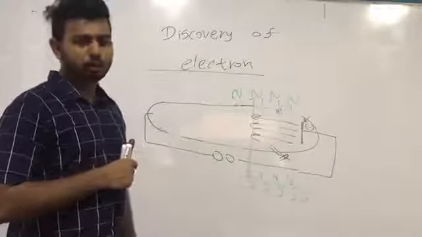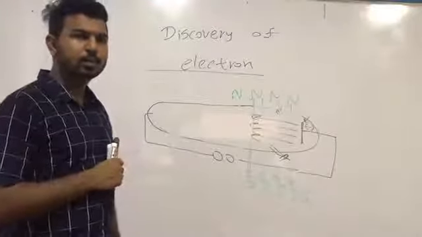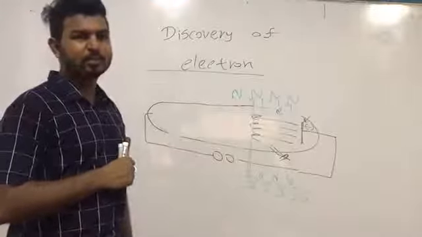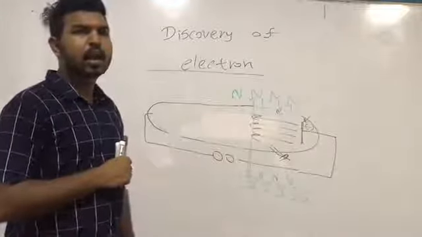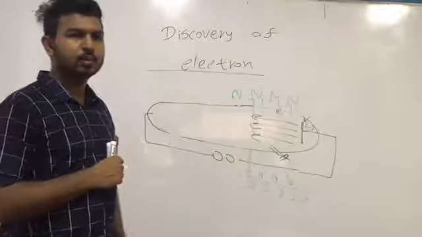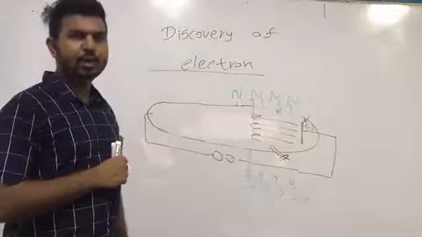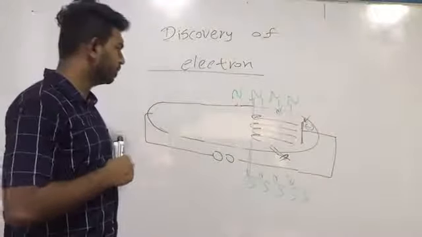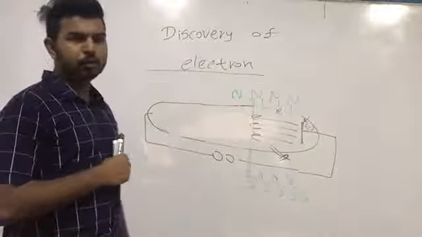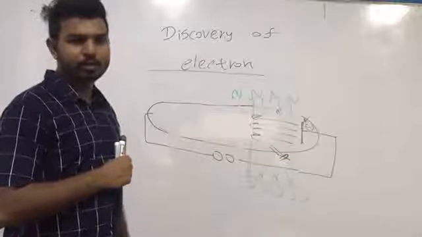And William Crookes identified cathode rays using the green color glow observed from the anode end.